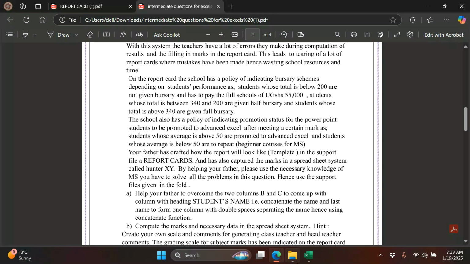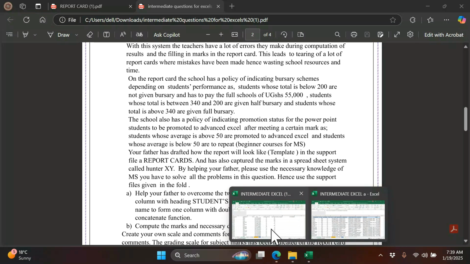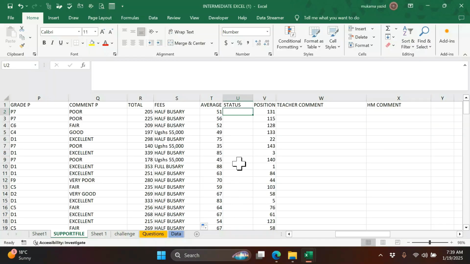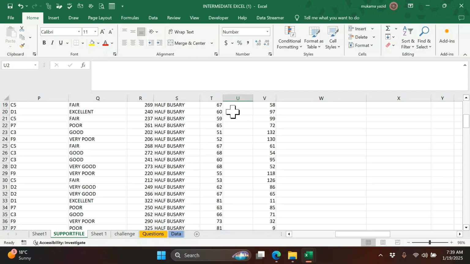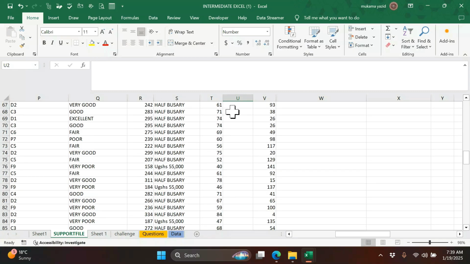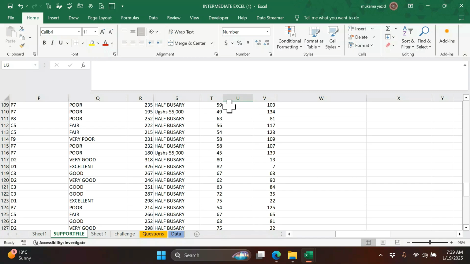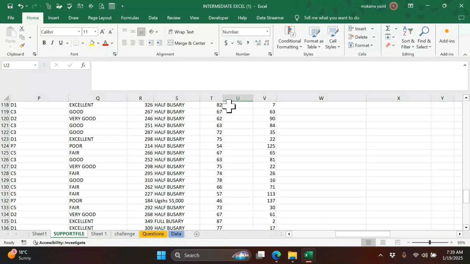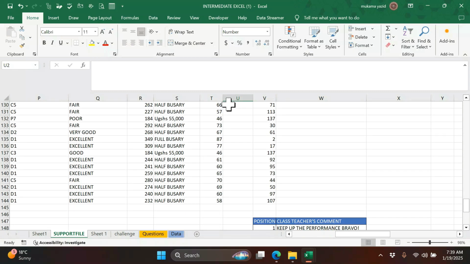So we shall go to our Excel, and we create a column called status. That is a logical test also. It's very, very obvious. The IF function can solve that problem very easily. So let us write that formula and see where it can take us.